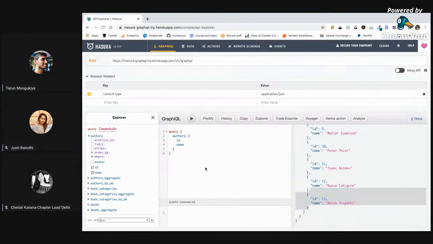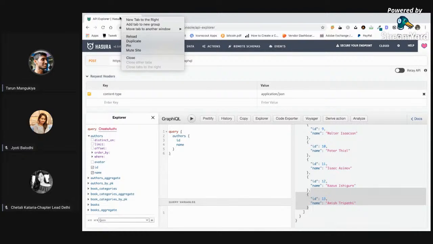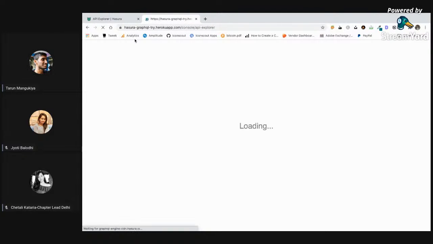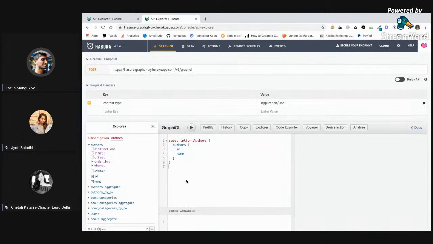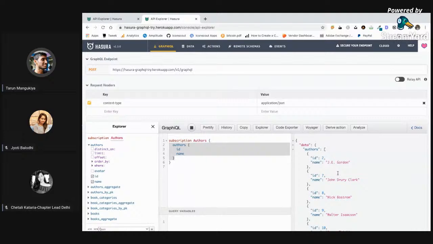It's really easy, right? Let us go and check subscriptions, because I think that is something you all might be very interested in. For the subscription, let me duplicate this tab because I need to watch the data in a separate tab. I have already written a subscription that fetches authors. A subscription is the same as a query. You just replace the query keyword with the subscription keyword. That's it. And I have started my request.